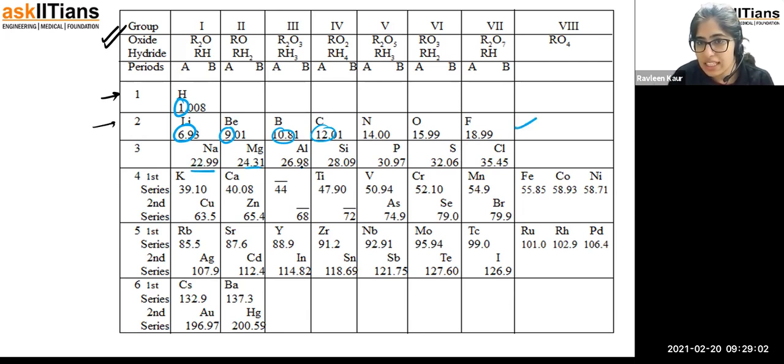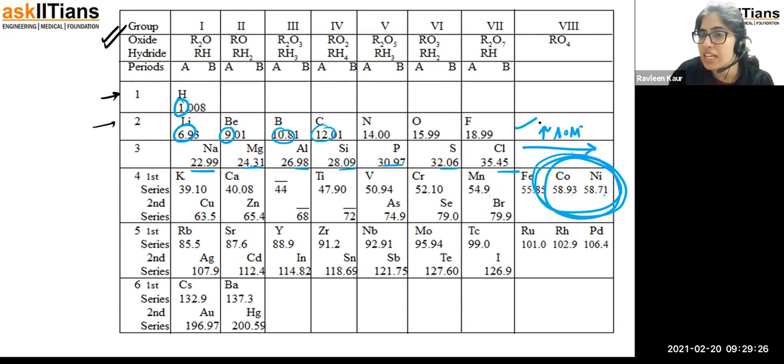Then it was increasing, increasing, increasing, 50, 52, 54, 55, 58.93. My God, can you all see that this is not increasing at all? So cobalt and nickel were showing you another scenario. We were supposed to arrange on the basis of their increasing atomic masses.